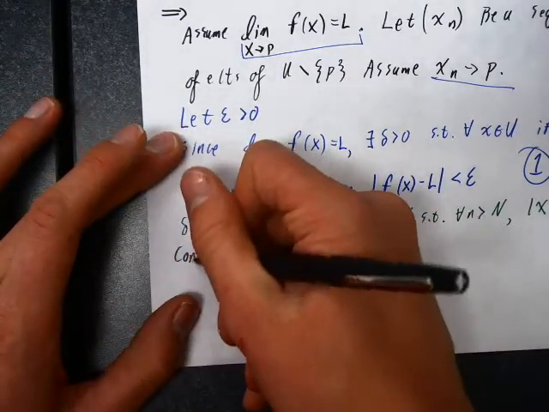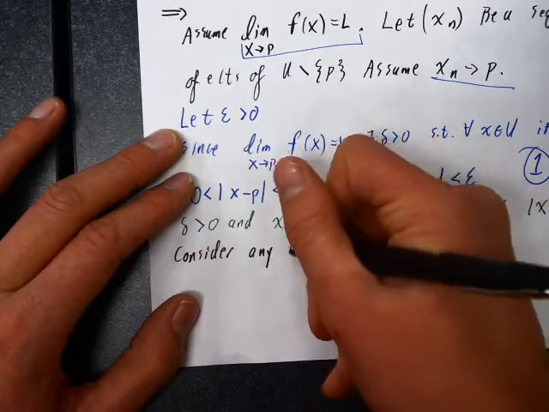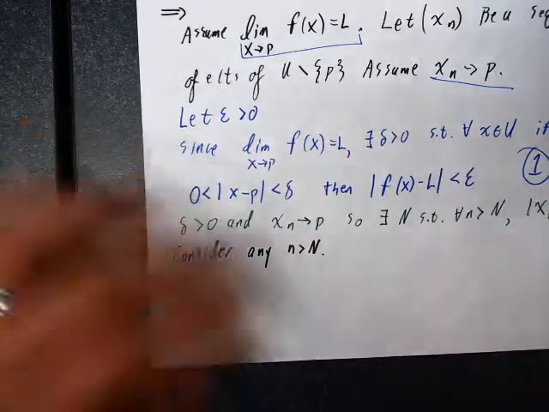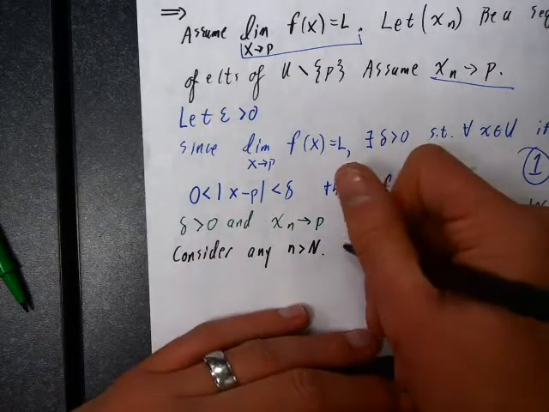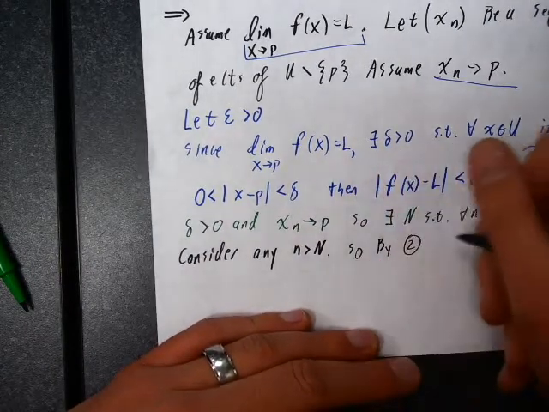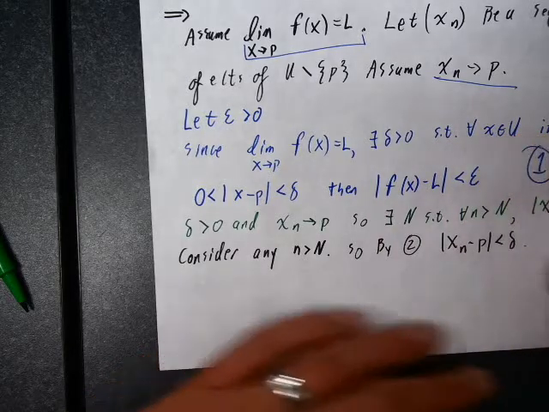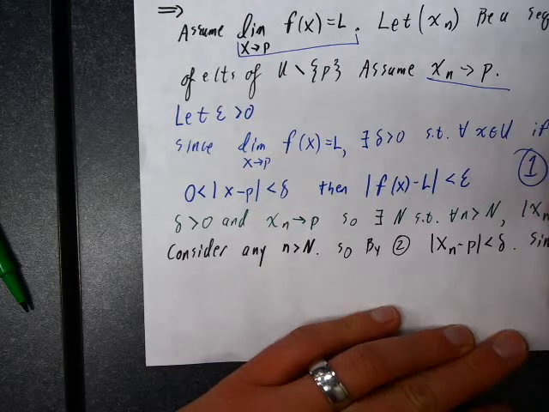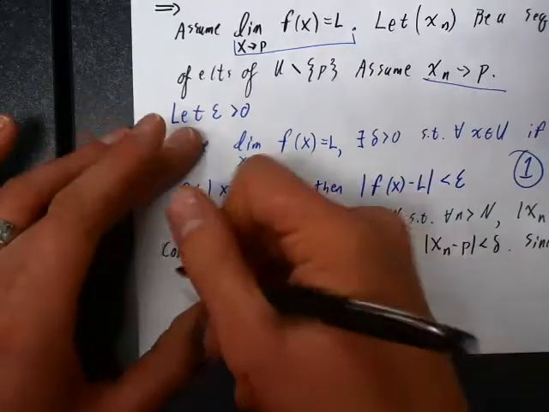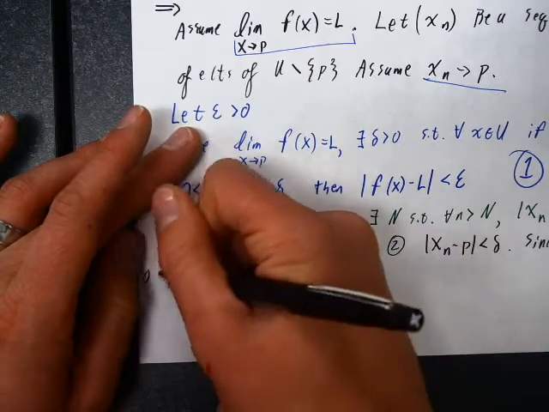So now what will we do? Well, we'll consider any little n bigger than big N. So, by 2, the absolute value of x sub n minus p is less than delta. Since x sub n is in u but is not equal to p, the absolute value of x sub n minus p is bigger than 0.